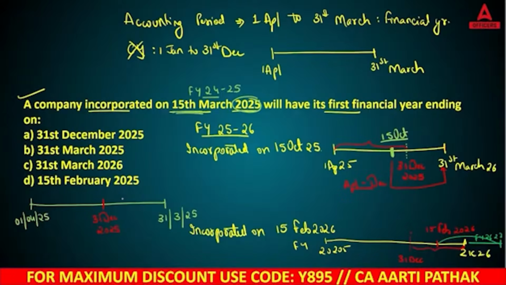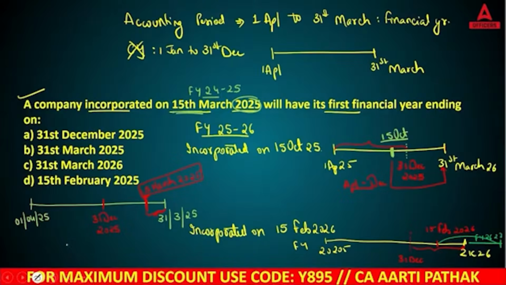So you are incorporating on 15th March 2025. Okay, you are incorporating your business on this day. So soon you will be winding up, or you can say you will be winding up on 31st March 25, but this is not the rule.